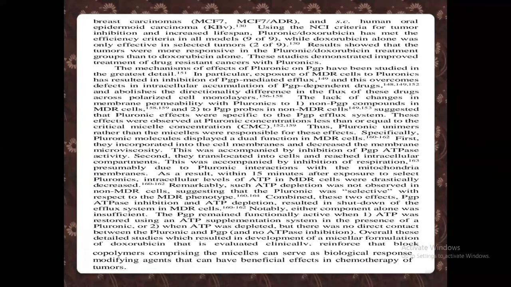Using the NCI criteria for tumor inhibition and increased lifespan, pluronic doxorubicin has met the efficiency criteria in all models, while doxorubicin alone was only effective in selected tumors. Results showed that the tumors were more responsive in the pluronic doxorubicin treatment groups than to free doxorubicin alone. So these studies demonstrated improved treatment of drug-resistant cancers with pluronics.